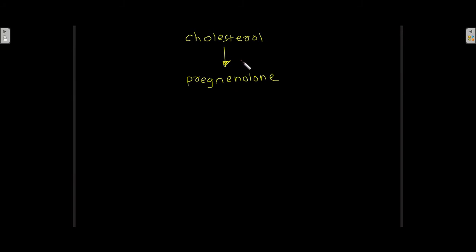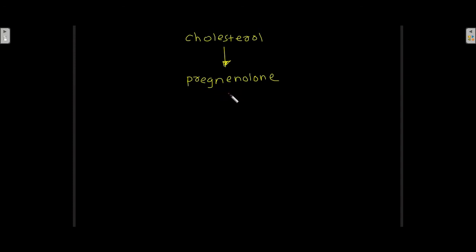This step is a rate limiting step in steroid hormone biosynthesis. It occurs in the mitochondria, and the enzyme desmolase catalyzes this step. Now this pregnenolone acts as the precursor for all steroid hormones.